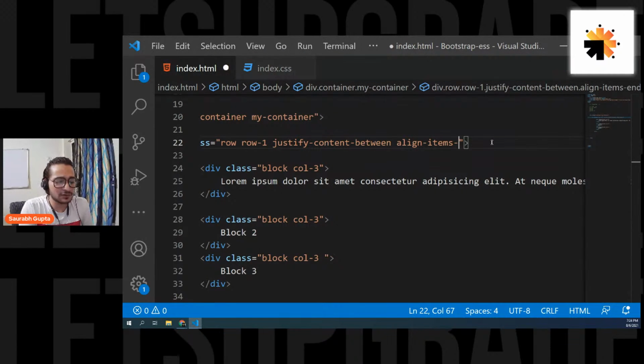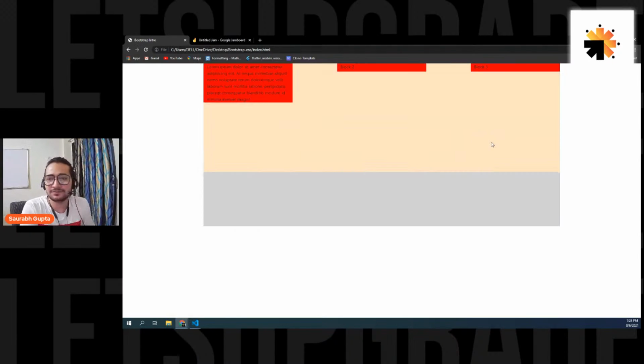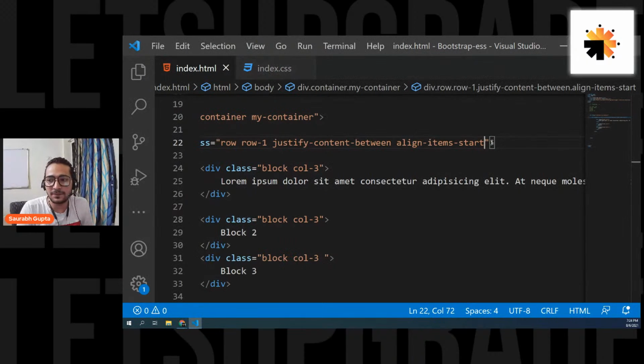And yeah, start was the default one. So even if I do start, it is still start. Okay. So for y-axis, it's align-items, and for x-axis it's justify content. And depending on what you want to do, either between or around or center or start or end, doesn't matter.